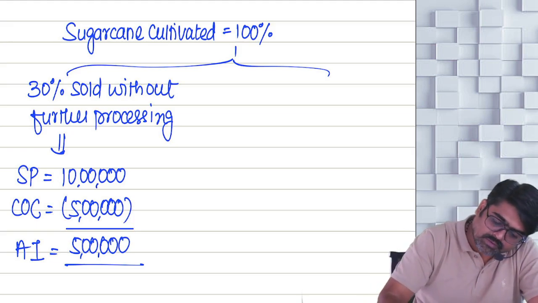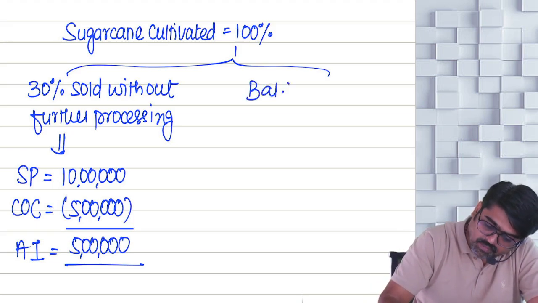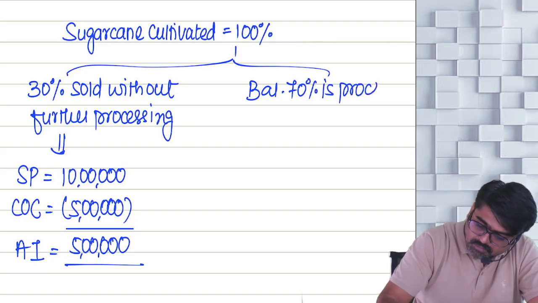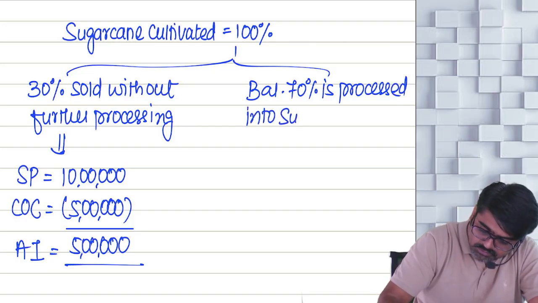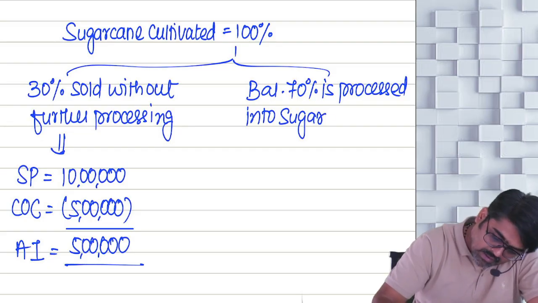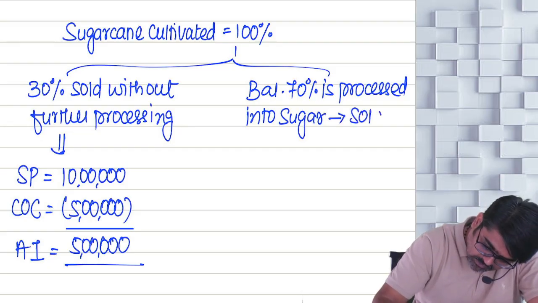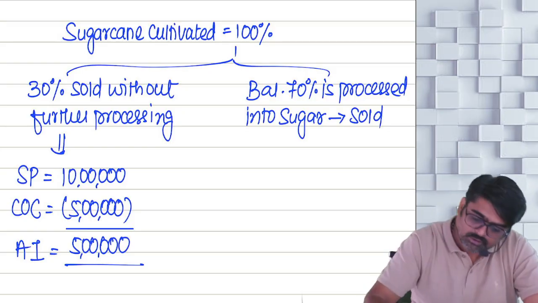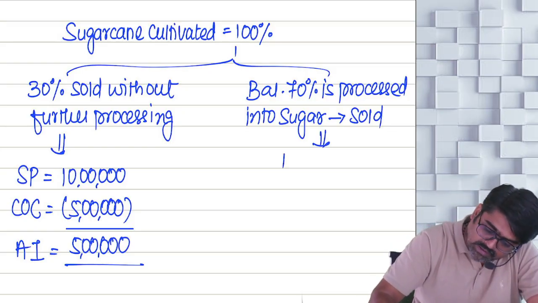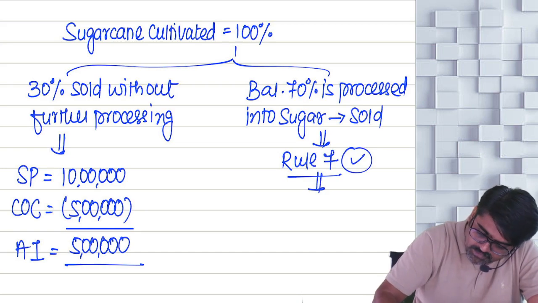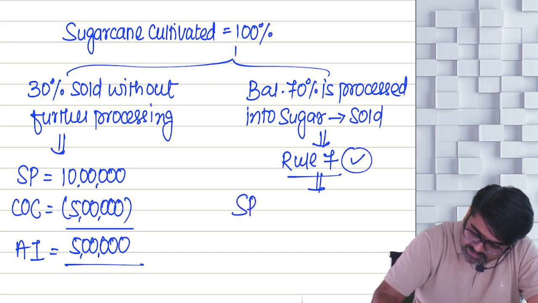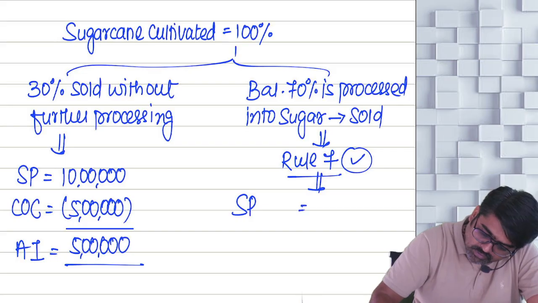What about the balance 70%? The balance 70% is processed into sugar, and this sugar is sold. So here, what rule is applicable? Rule 7 will be applicable. And as per rule 7, you take the selling price of what? Sugar. Sugar is sold for how much?